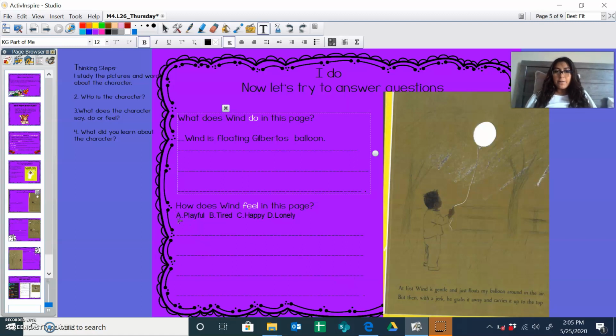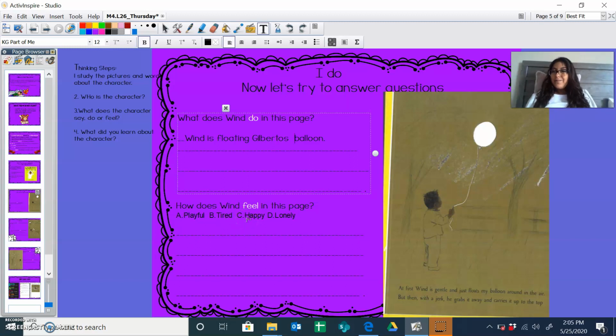A, is Wind feeling playful? Is Wind feeling tired, happy, or lonely? If you said that Wind is feeling playful, good job. Wind is feeling playful. And I know that because he is playing with Gilberto and making the balloon float on the air. And he's kind of pulling it back and forth, right, to Gilberto. And so he's playing with him. Wind is not feeling tired. If he were to be feeling tired, then he wouldn't be playing with the balloon in the first place.